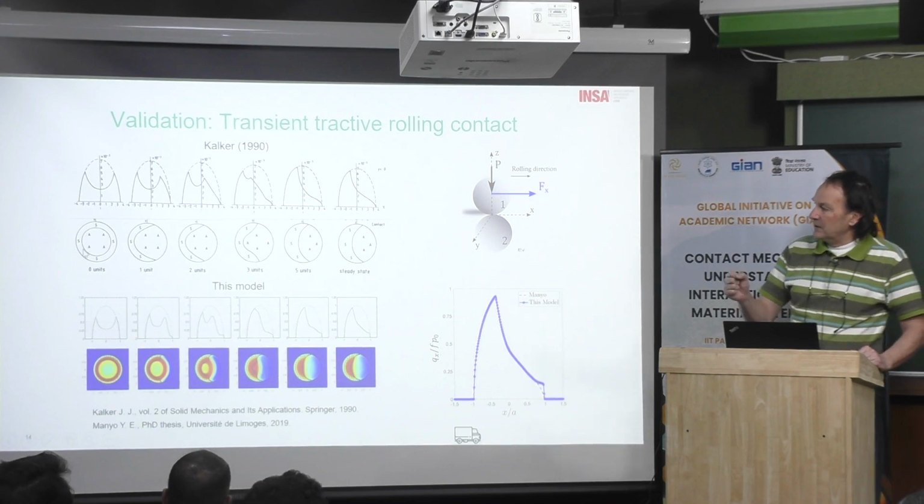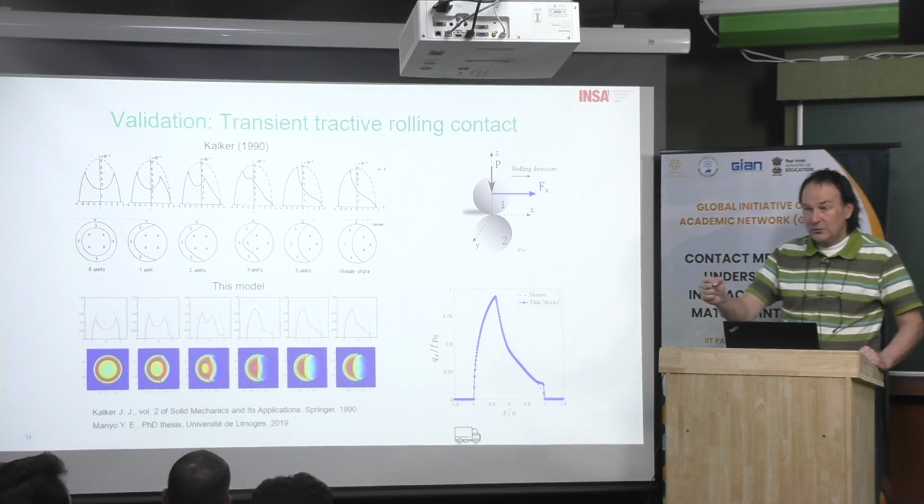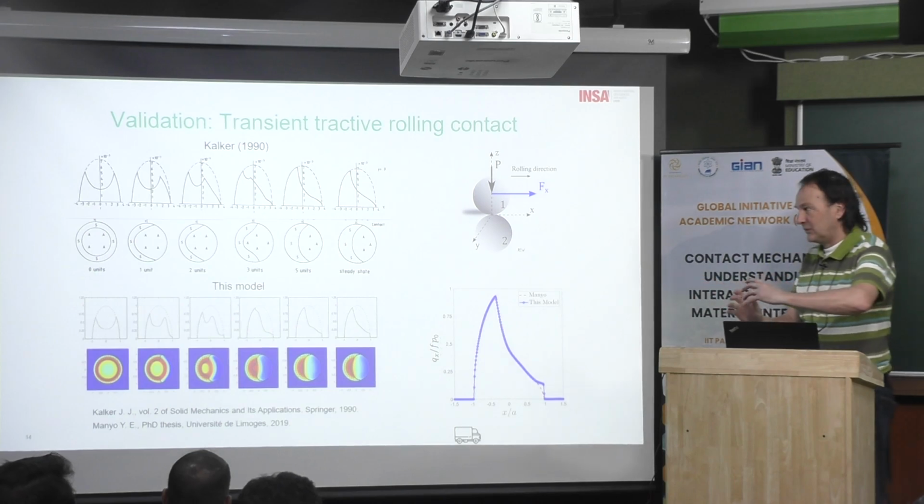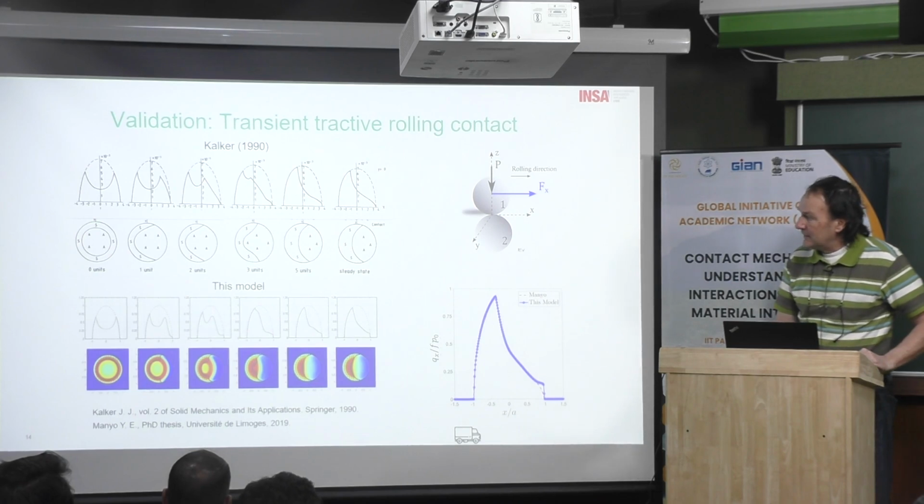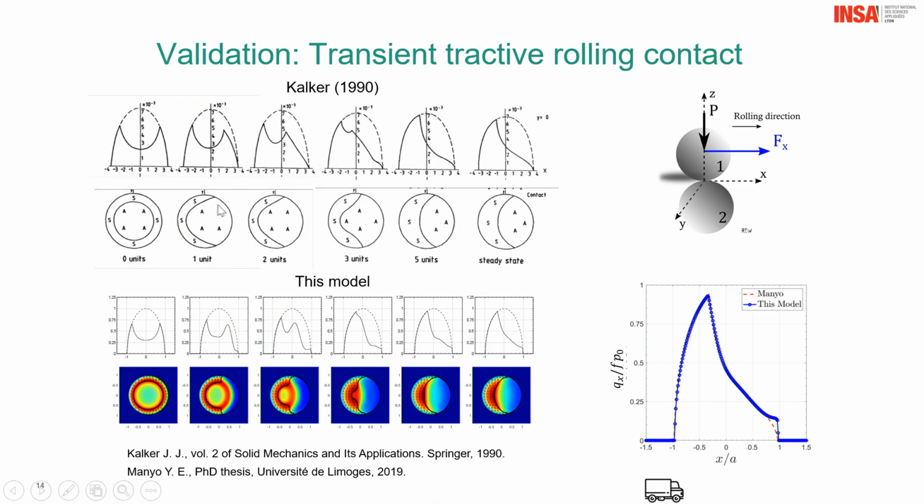And now you can start to roll. The ball will start to roll in the rolling direction. And at the beginning, you will see that in the front of the contact, you have here adherence, and here you still have sliding. Then this 1 unit means you discretize your contact in small elements, and then you move from 1 unit. And you can see here, for example, that after 5 units, he reached the steady state regime, which also means that there are 5 units in the contact.